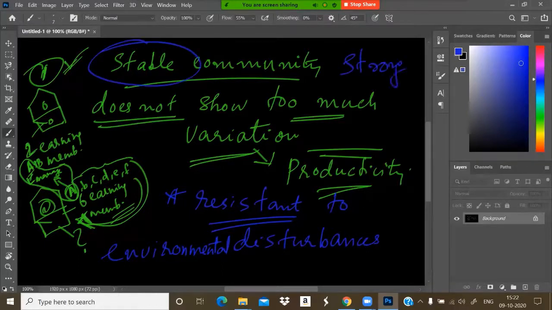It does not show too much variation, and it is resistant to various environmental disturbances.